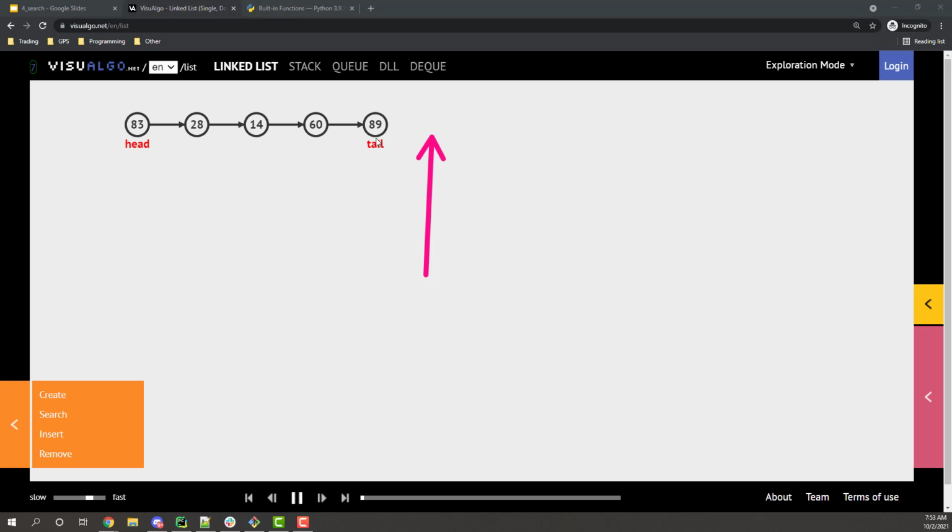Let's say I was at the tail of the list, I checked it, okay, 89 is not what I'm searching for. I'm still going to increment my index, and I'm still going to move to the next node. So I need to handle checking if we're at the end of the list and my current node now evaluates to none.